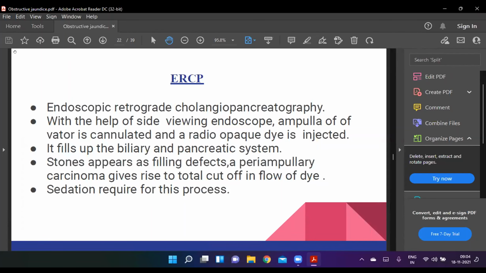Now we go to the ERCP. ERCP is endoscopic retrograde cholangiopancreatography. With the help of the side viewing endoscope, the ampulla of Vater is cannulated and a radio-opaque dye is injected. It fills up the biliary and pancreatic system. Stones appear as filling defects. A periampullary carcinoma gives rise to total cutoff in the flow of the dye. Sedation is required for this process.